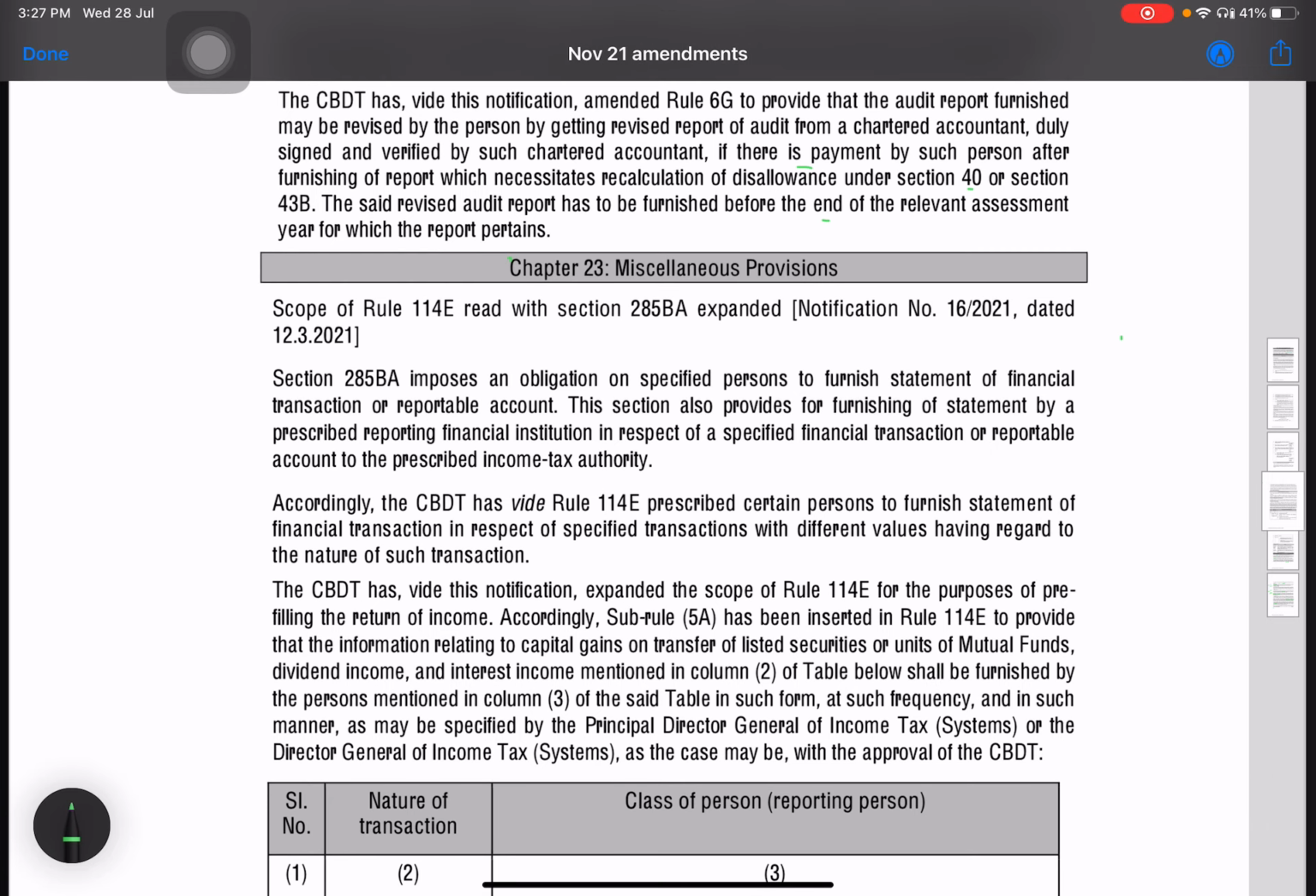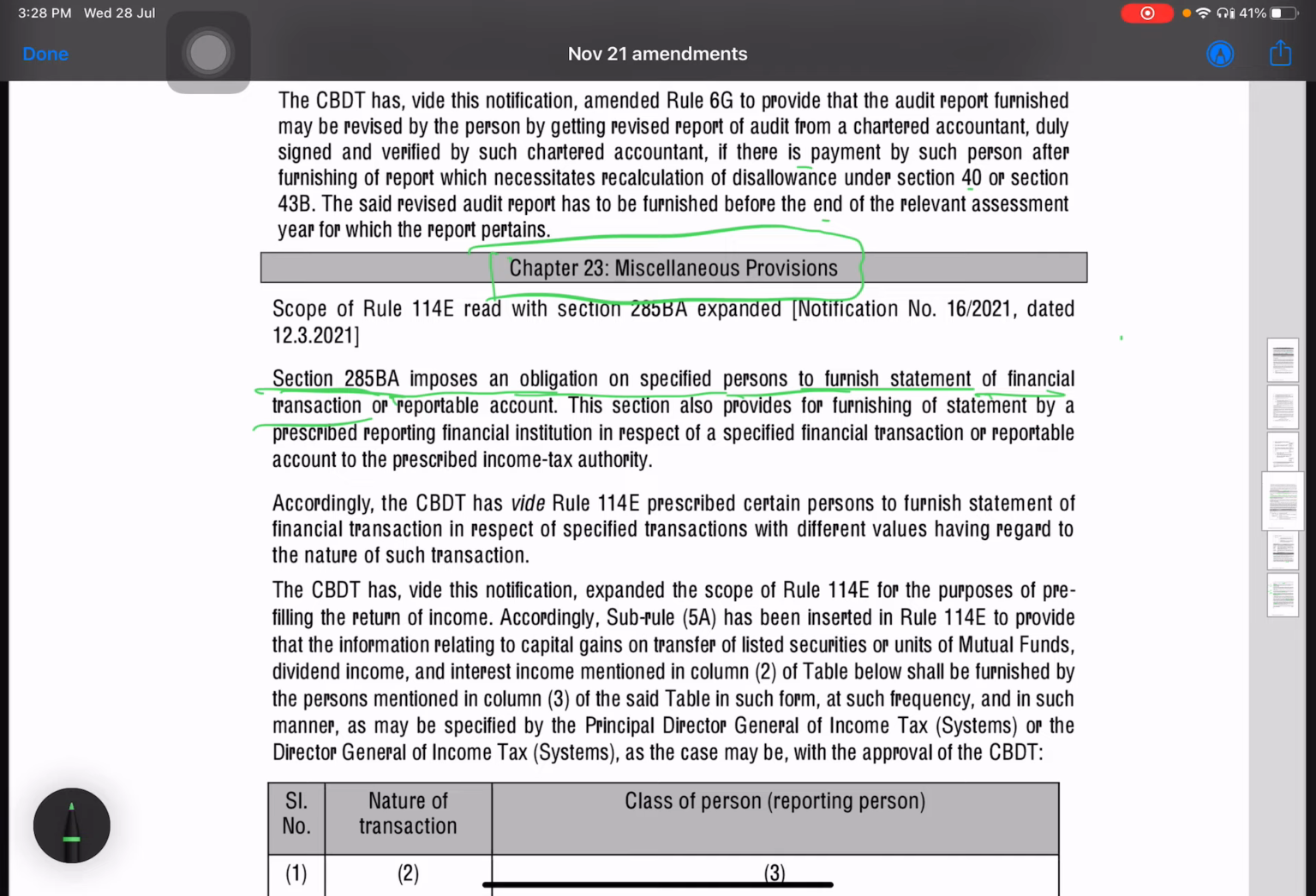In the miscellaneous provisions chapter, you had section 285BA, which imposes an obligation on the specified person to furnish a statement of financial transaction. You must remember that if more than 10 lakhs cash is deposited in a year by a single person, then that account was to be reported by the bank. Or if time deposits of more than 10 lakhs were made in a financial year by any person, then that account was reportable by a bank. So the bank was the specified entity in that case.